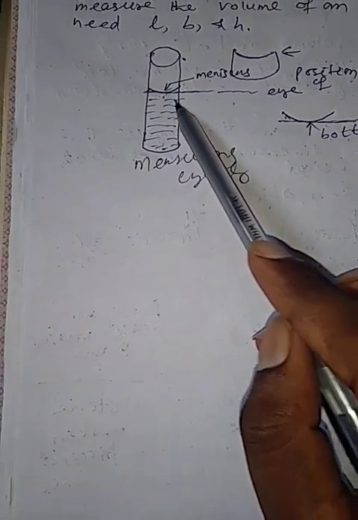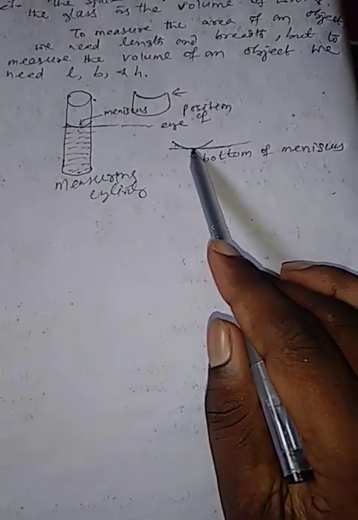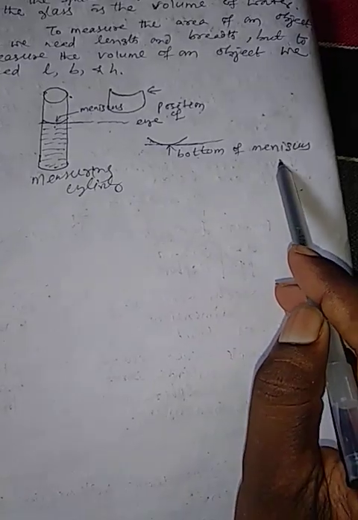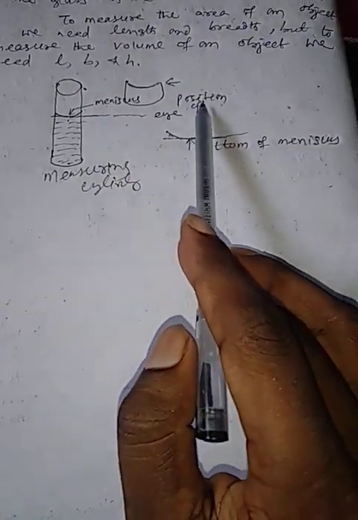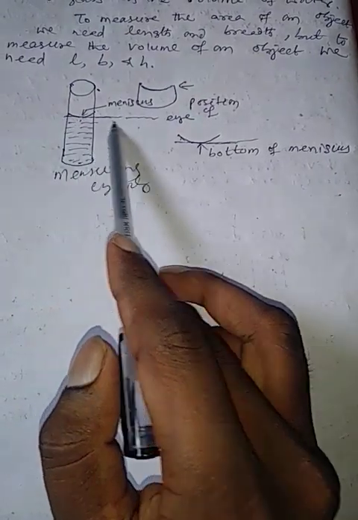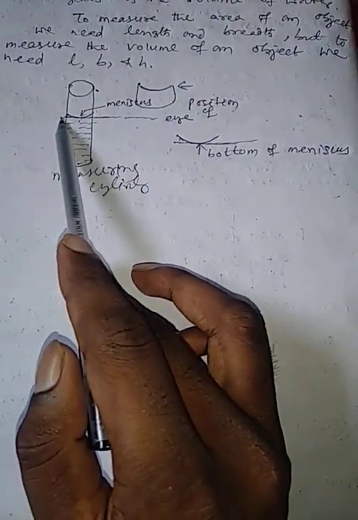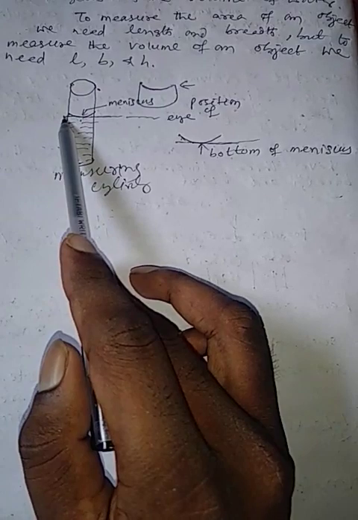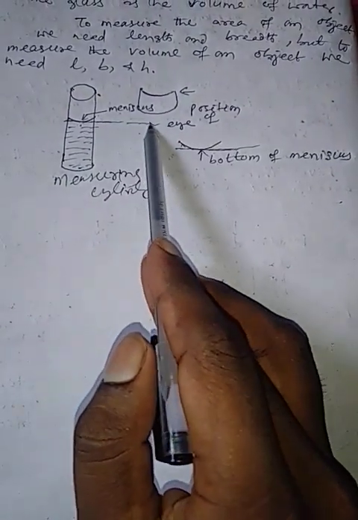bottom of the meniscus. You see in the figure, this is the bottom of the meniscus, and the position of the eye should be parallel to the level of the water, in a line parallel to the bottom of the meniscus.